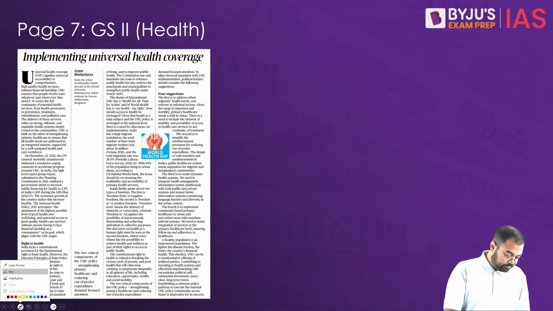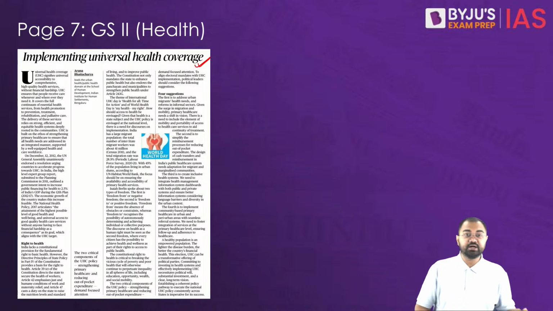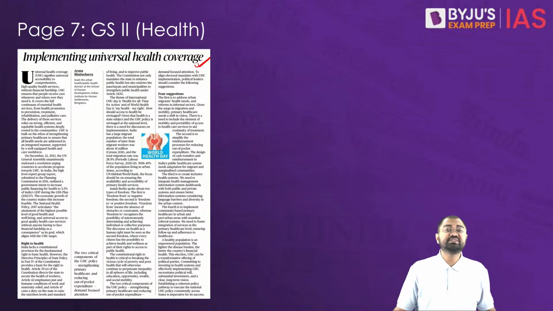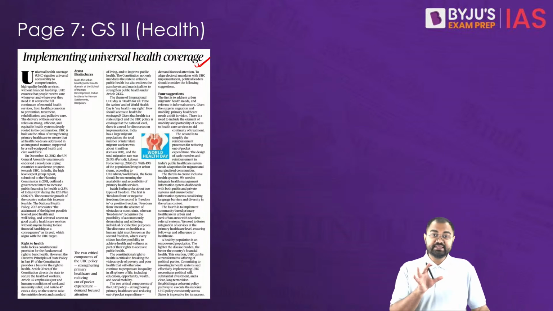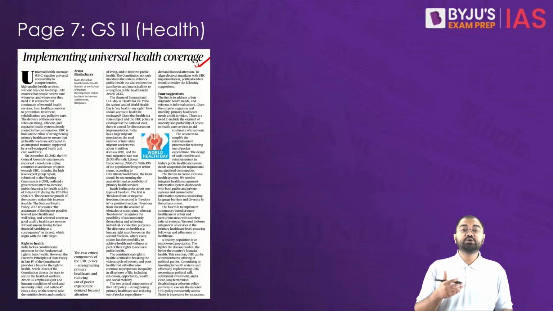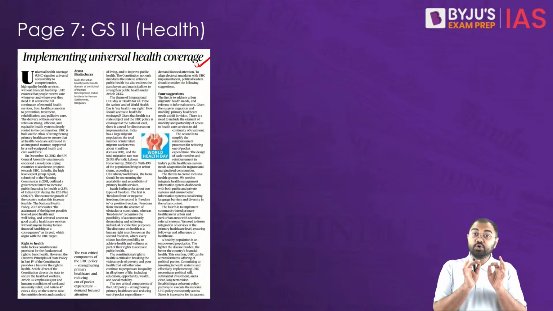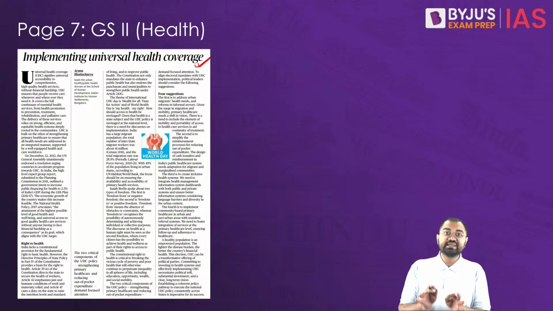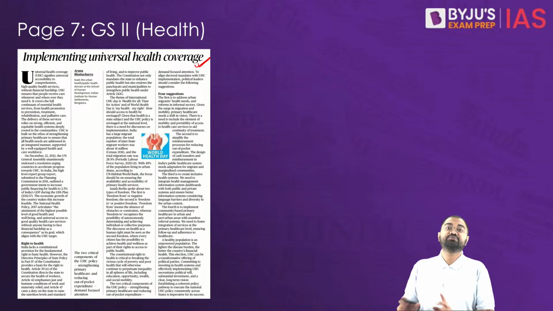Let's look at the next article, and this is implementing universal health coverage. Now when we say universal health coverage, what is the meaning of universal health coverage? First of all, let's try to understand that. Universal health coverage is basically a global health initiative that aims to ensure that all individuals and communities have access to health services that they need without having to suffer financial hardships as a result of paying for them.